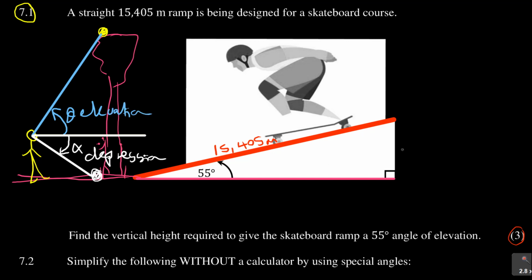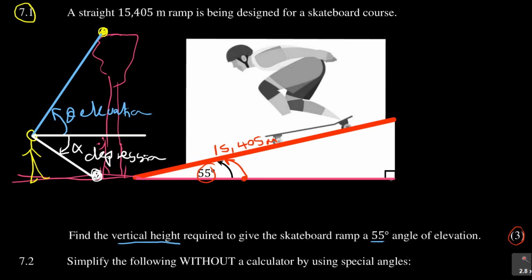So in this question, they are saying find the vertical height required to give the skateboard ramp a 55-degree angle of elevation. You start from the horizontal whenever you're looking at the angle of elevation. From the horizontal, you go to the line of focus, which is that 55-degree angle they mentioned here.